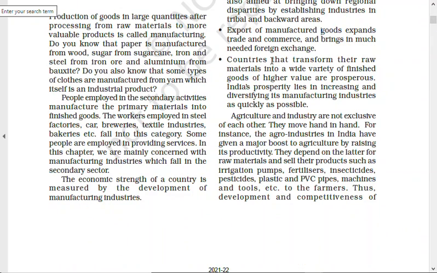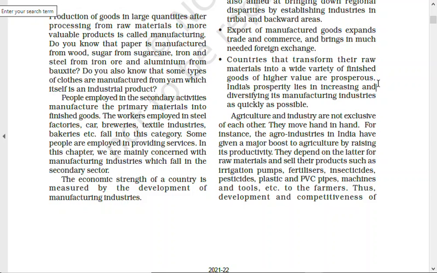All right, the fourth point says countries that transform their raw material into a wide variety of finished goods of higher value are prosperous. Here it says that this process, the transformation of raw material into higher value products, takes place in industries. So those countries which have industries earn more money. Just consider a case: if you sell one bale of cotton, one bundle of cotton, I don't know how much the weight of one bale is, to Japan, maybe you will get a few dollars.